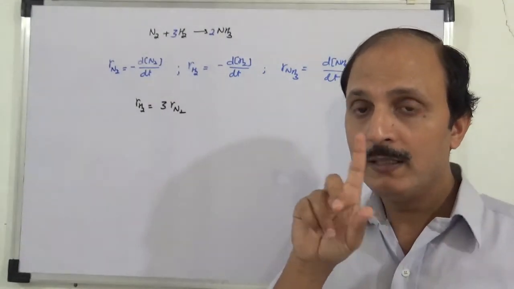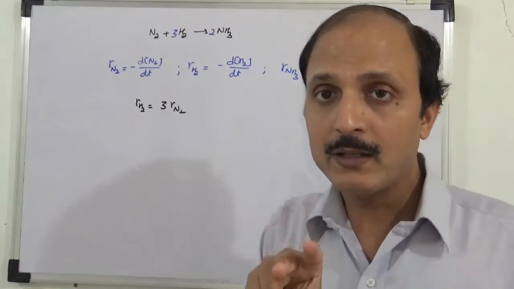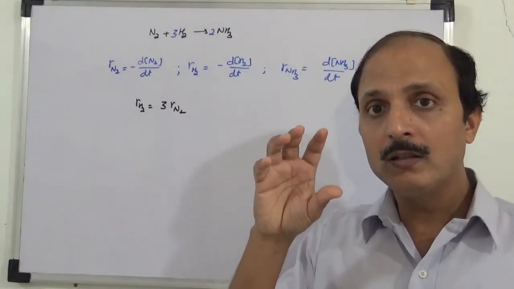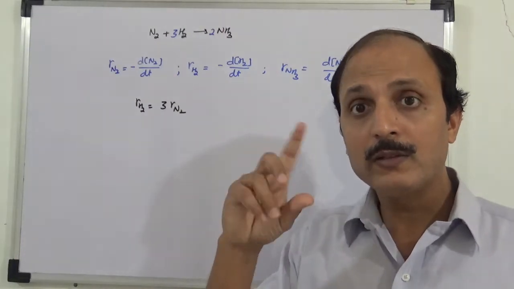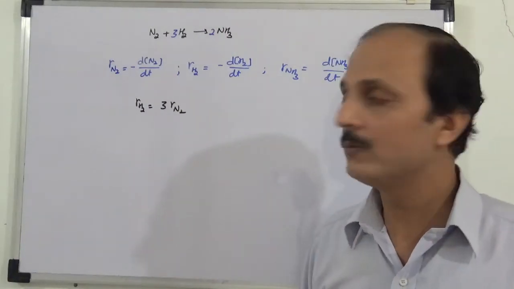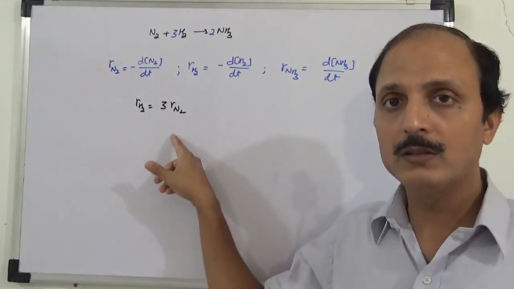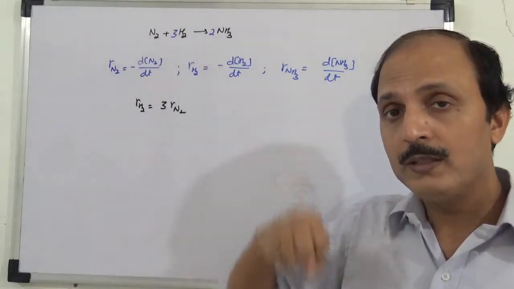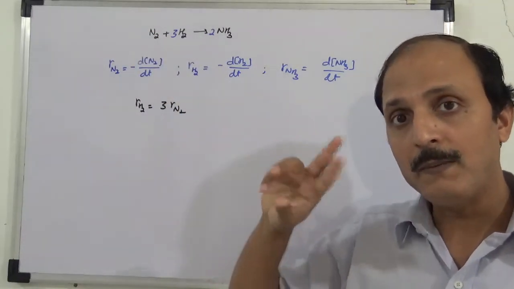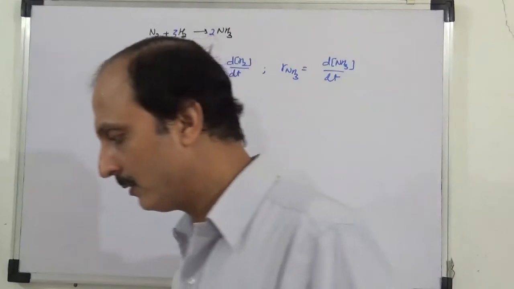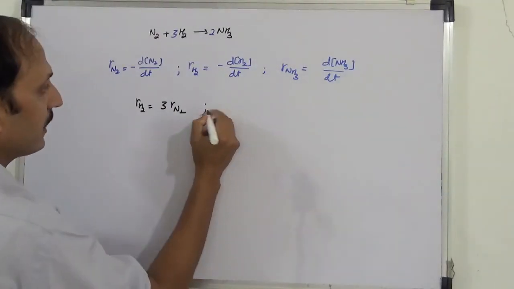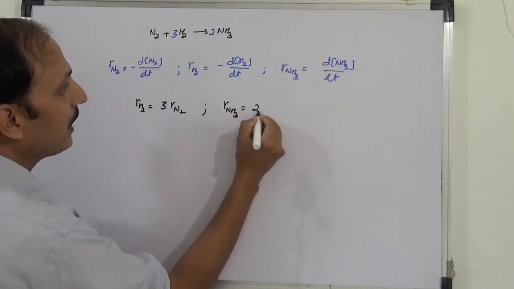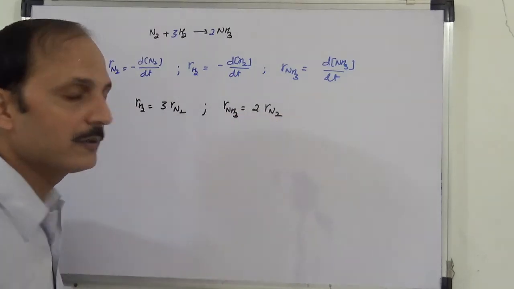So meaning what? जितने टाइम में 1 मोल N2 का रिएक्ट हो रहा है, उतने टाइम में 3 मोल H2 का रिएक्ट हो रहा है. Meaning the rate of consumption of H2 is 3 times the rate of consumption of N2. वही यहाँ पे लिखा है. Time is common. Next, when 1 mole of N2 is getting consumed, in the same time 2 mole of NH3 is forming. So can I here write the next one? Rate of NH3 production is 2 times the rate of N2 consumption.